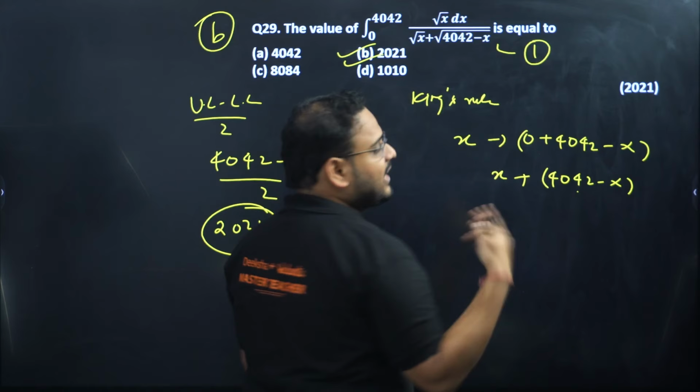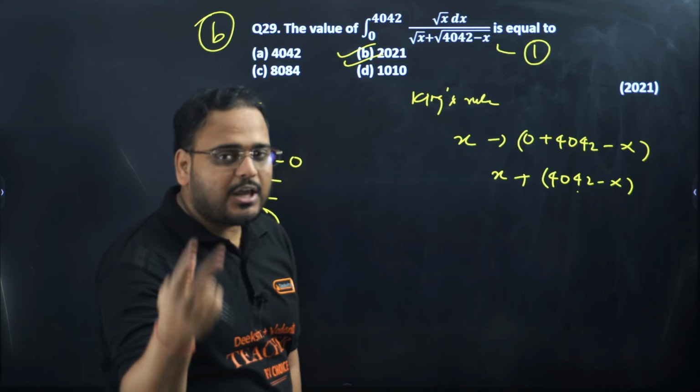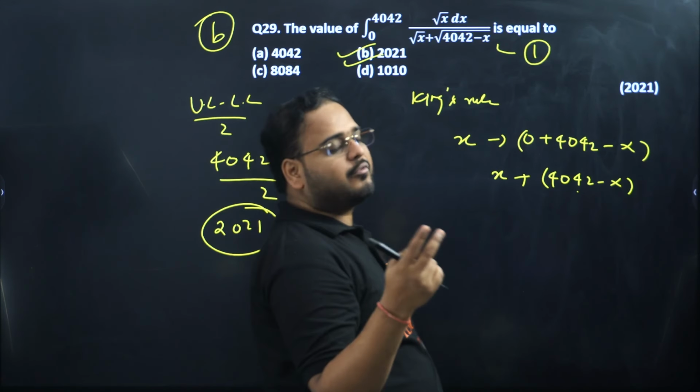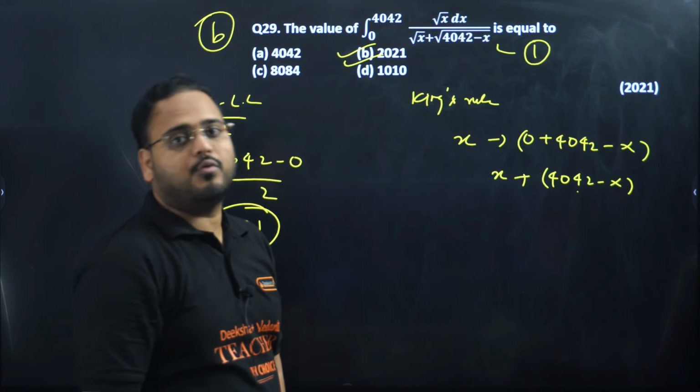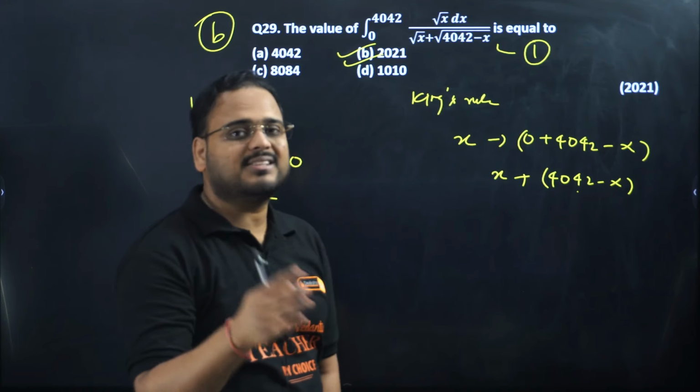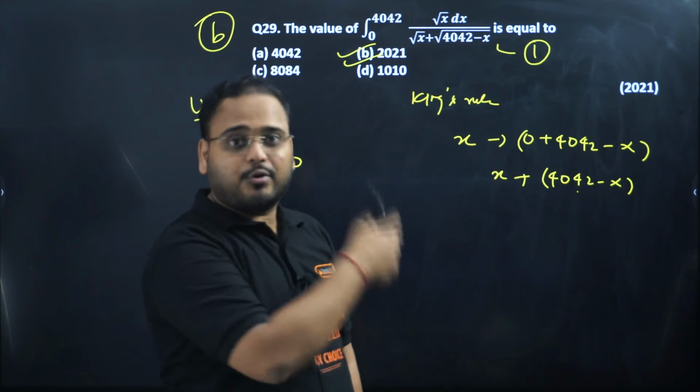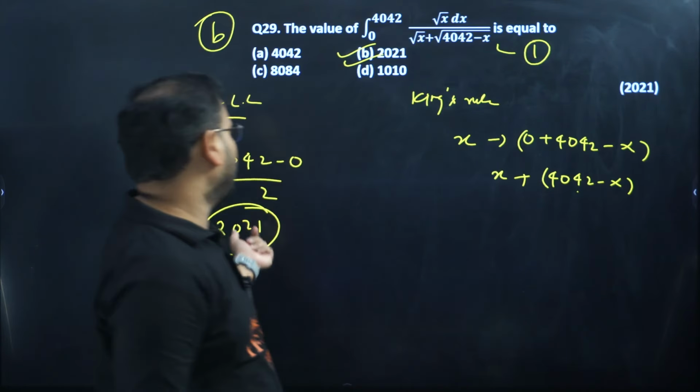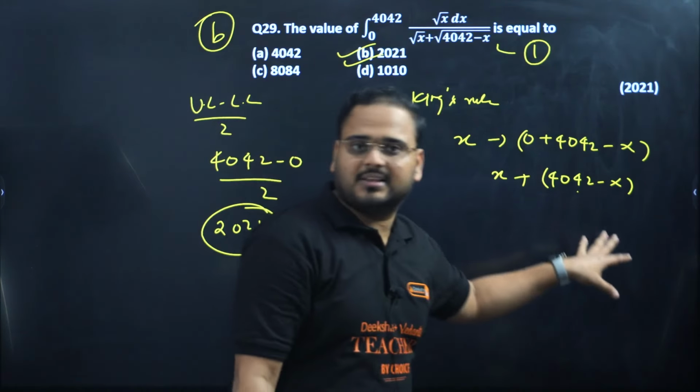And if you add the second equation also to 1, you'll get 2I equals the integration of x from 0 to 4042. Okay, you'll get the answer as 4042, and you have 2 on the other side, so it'll become 2021. Please try. I've done a question like this, okay? Please try.